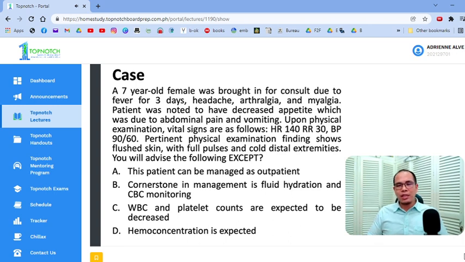Dengue fever. So, may 3 days kang fever, tapos abdominal pain, myalgia, arthralgia, headache, which is usually retroorbital, di ba? Retro or periorbital ang description ng headache ng dengue. Tapos yung katawan niya masakit talaga, kaya yung ibang tawag sa kanya breakbone fever. So, parang sobrang sakit ng muscle, sobrang sakit ng likod, kaya breakbone fever, okay? And then you have flushing of the skin, although not all dengue would have flushed skin, pero very common in patients with dengue. So, what should you do?